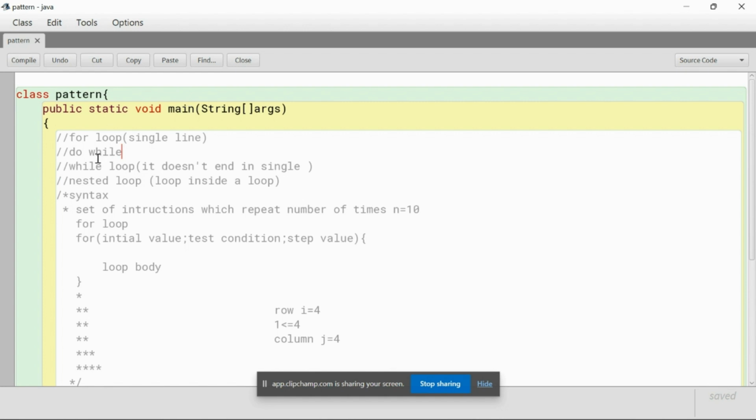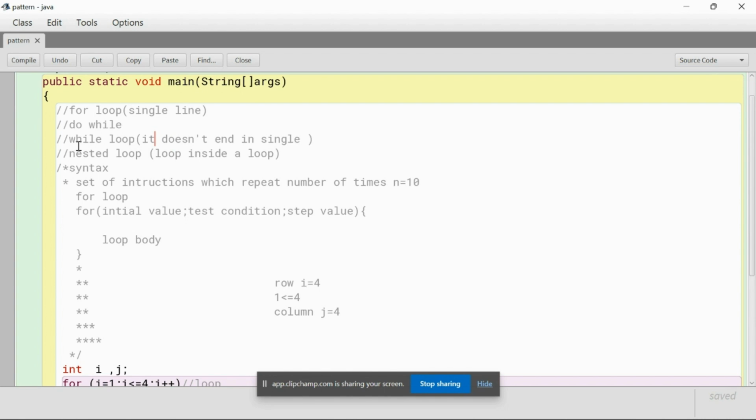The basic difference between the for loop and the while loop is that a for loop ends in a single line, but a while loop doesn't end in a single line. I'll put up a separate video on the difference between for loop, do while, and while loop. Do while and while loop seem to be confusing, but they are not. Believe me, they are not.